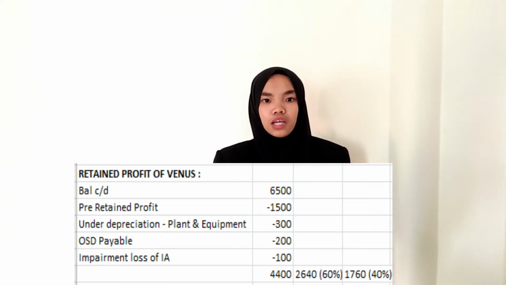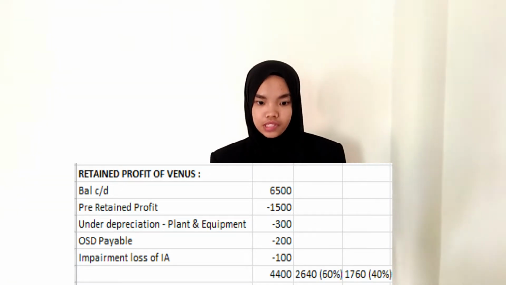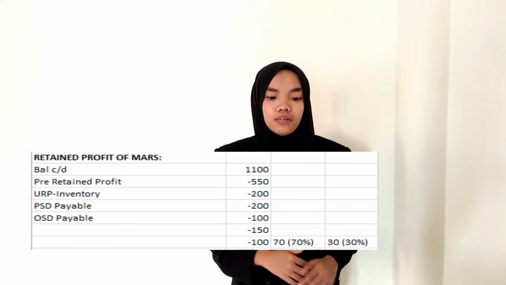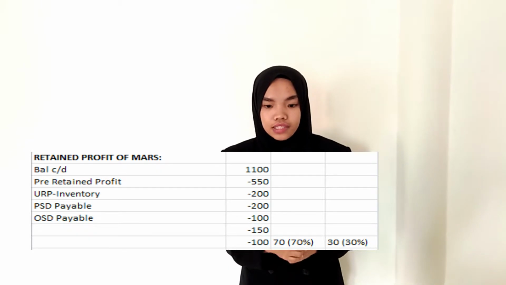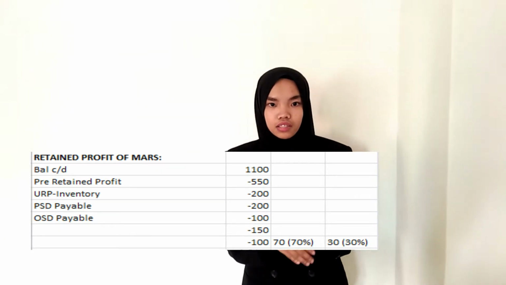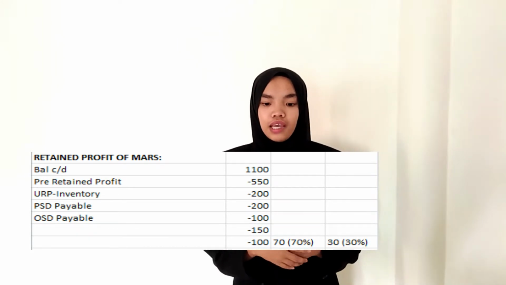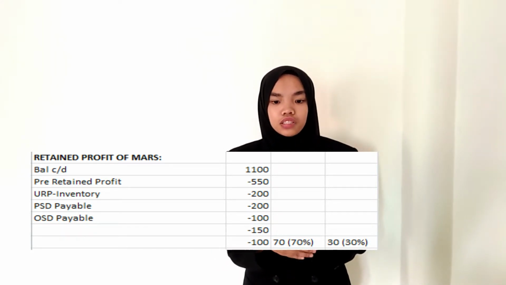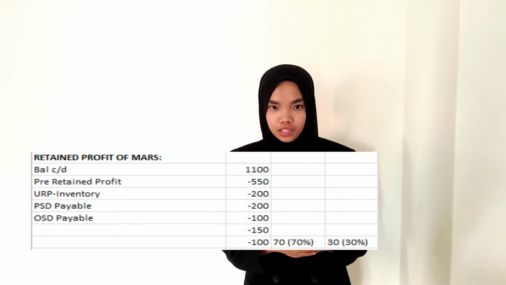We have to apportion it into 60% and 40%. Okay, next, retained profit of Mars. Balance carried down 1,100 minus or add expense and intra transaction with the subsidiary, and the apportionment will be 70% and 30%.